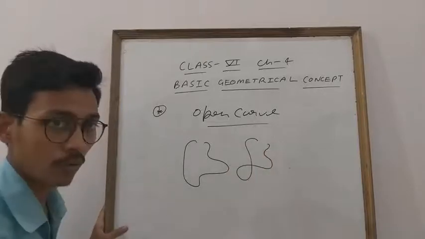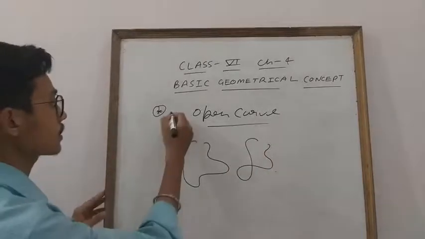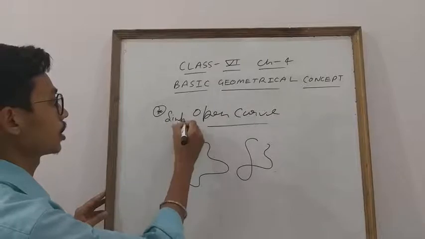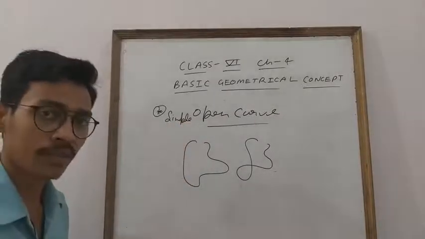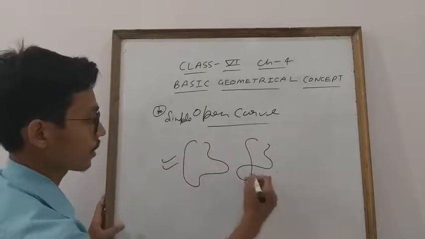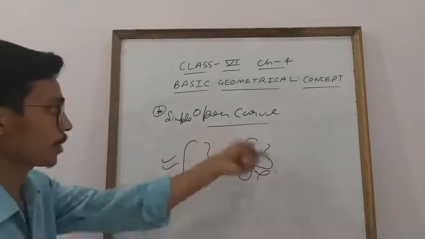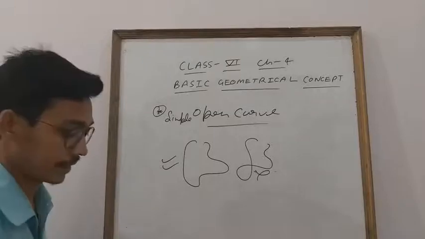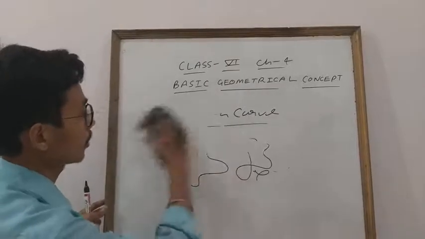This is also an open curve. But if it is given simple open curve, it means simple: they will never intersect each other. So this is a closed curve, an open curve, but this is not a simple open curve. Why? Because they are intersecting. Clear, everyone?